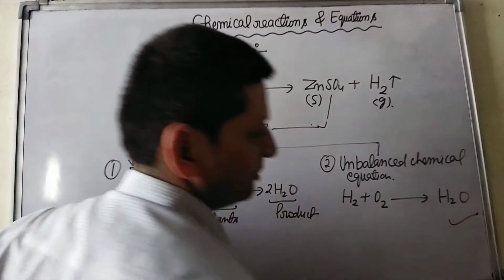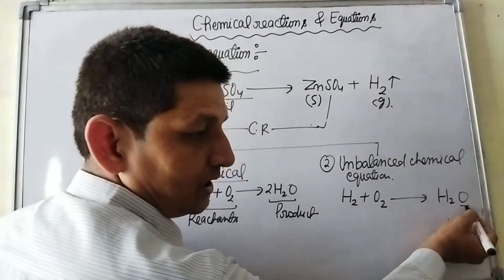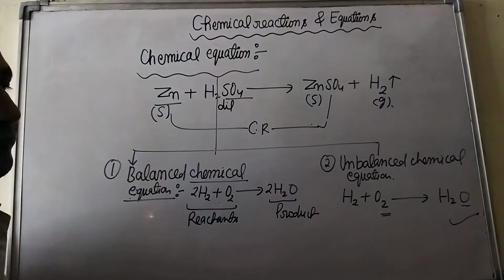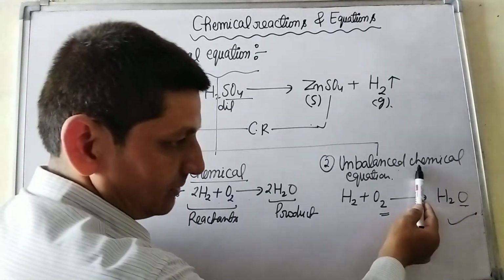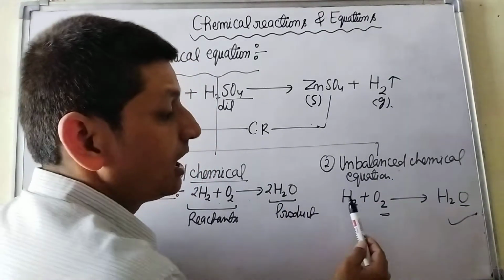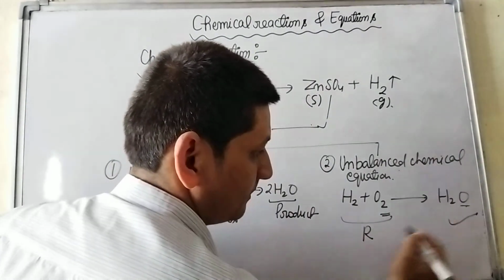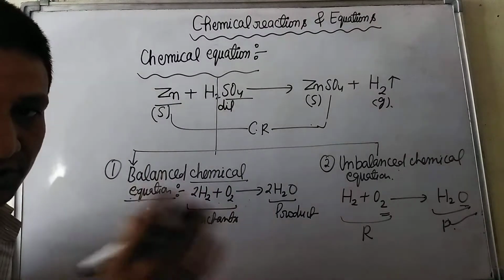This is an unbalanced equation because the number of oxygen atoms here is 1 and here 2. Once again, a chemical equation which contains an unequal number of atoms on the reactant side and product side is called an unbalanced chemical equation.